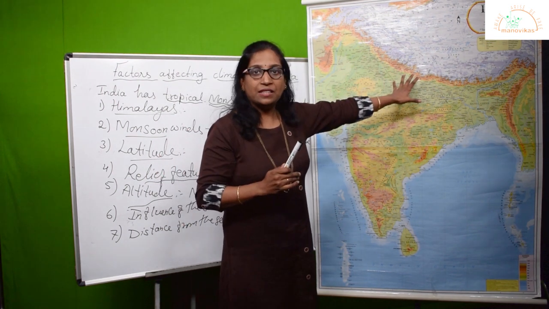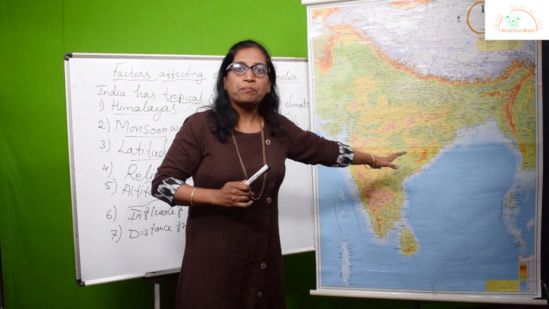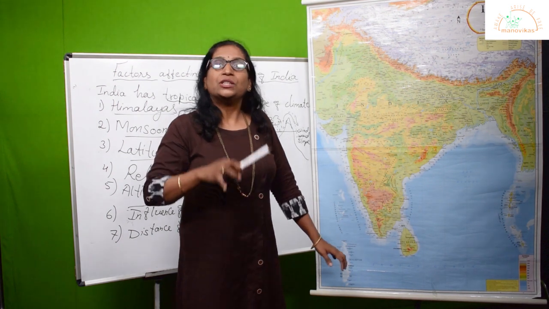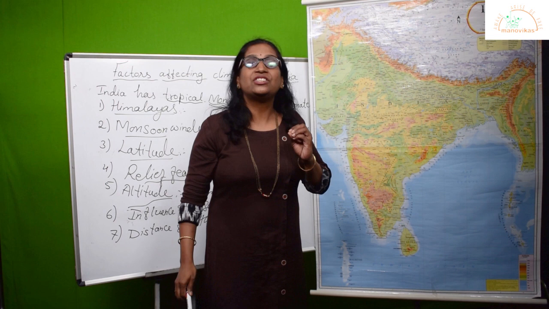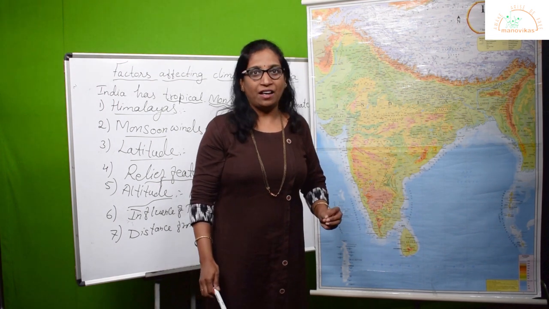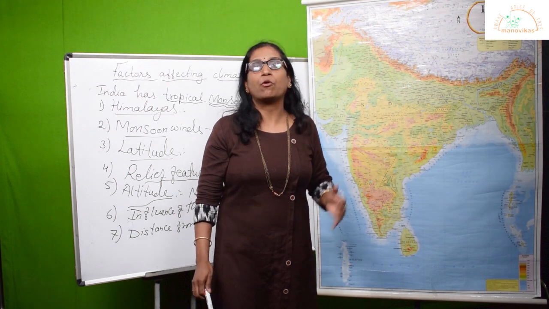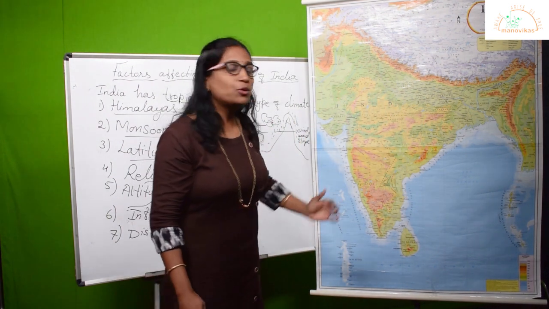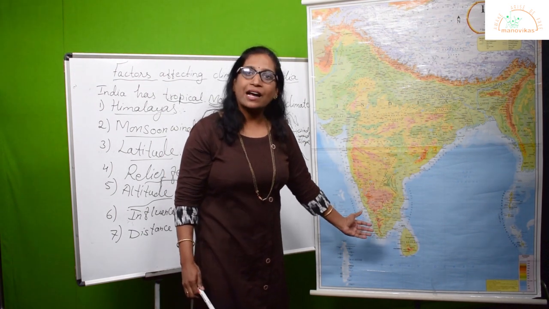in these type of places. For example, even in Nagpur, or if you go to Hyderabad, which are landlocked places, there is totally no influence of the sea. So this is how distance from the sea is a major factor which decides the climate of India. Places which lie very interior, far away from the sea, have continental type of climate, and the places very close to the sea have equable or maritime type of climate.